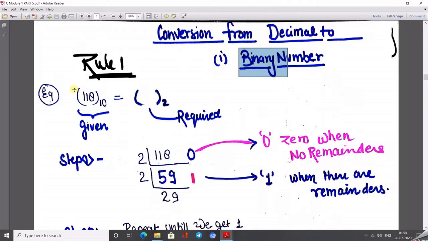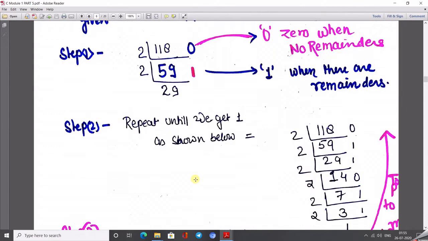Like here, I want to convert the decimal number into the binary number system. The base of the binary number system is what? 2. So just divide 118 by 2. After dividing 118 by 2, we get 59, and what is the remainder? 0. Then again divide 59 by 2. So what do we get? 29, and the remainder is 1. Okay. Exactly what is happening here?